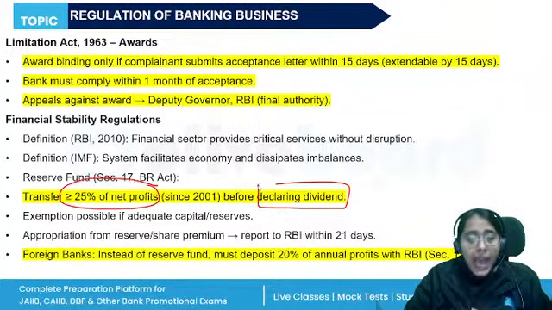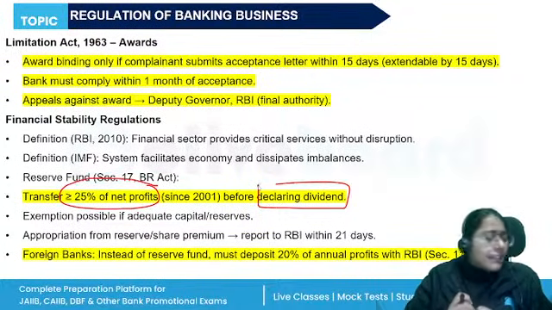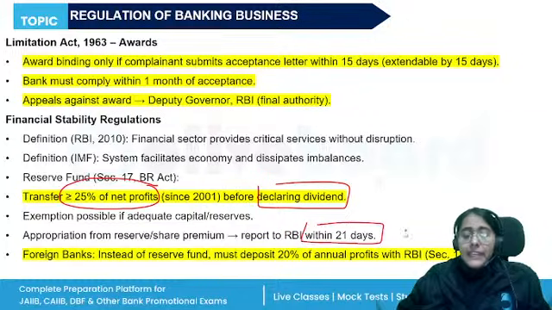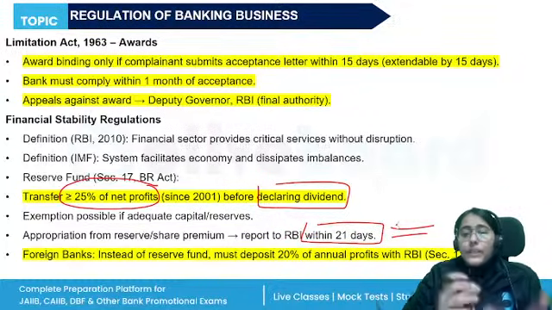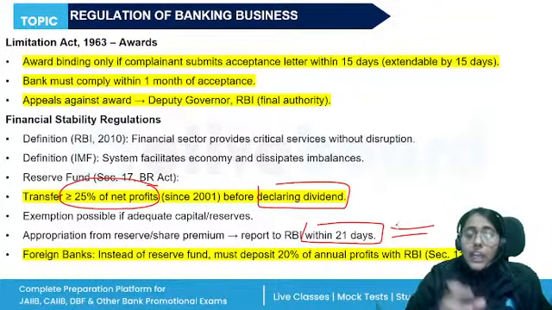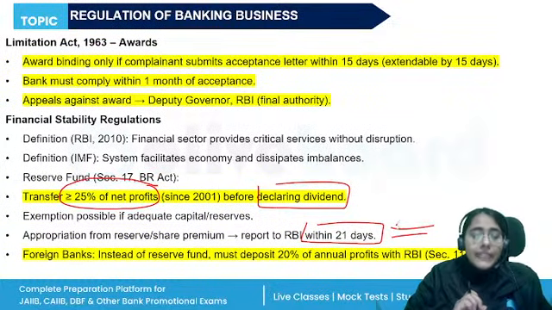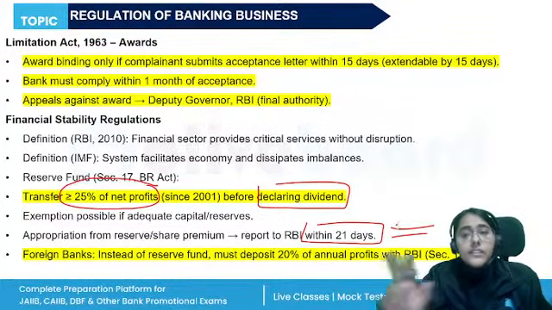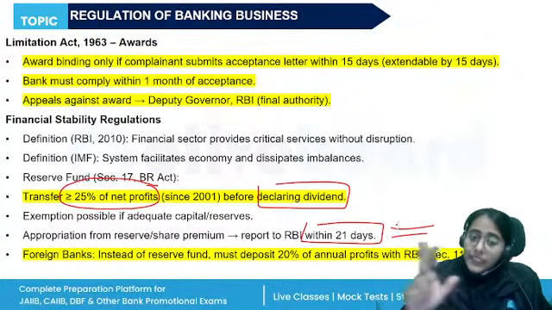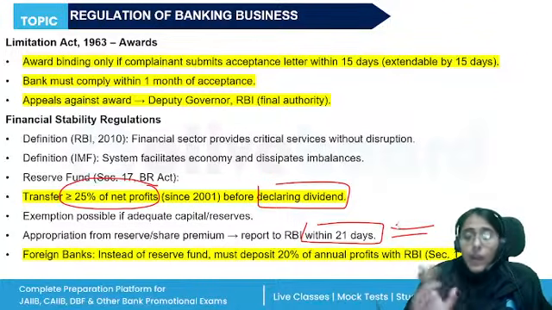Okay. And if they want to appropriate anything from the reserve fund in an emergency, they need to report it to RBI within 21 days of the appropriation. Appropriation means if they want to withdraw something from this reserve fund. So remember, 25% of the net profit has to be maintained. Every year it will be transferred to the reserve fund before declaring the dividend. Any appropriation, if it is made, then within 21 days, reporting has to be done to RBI.